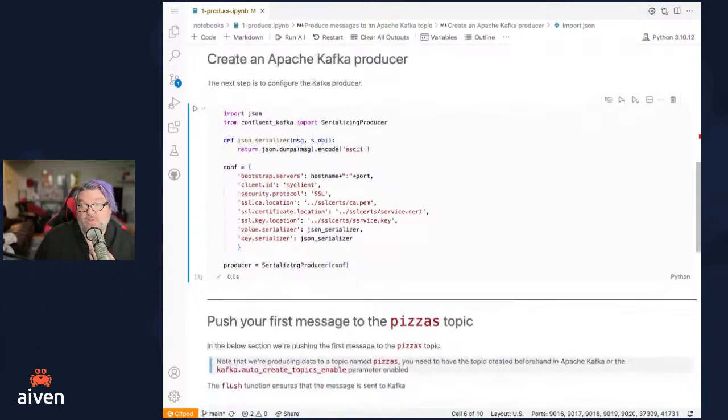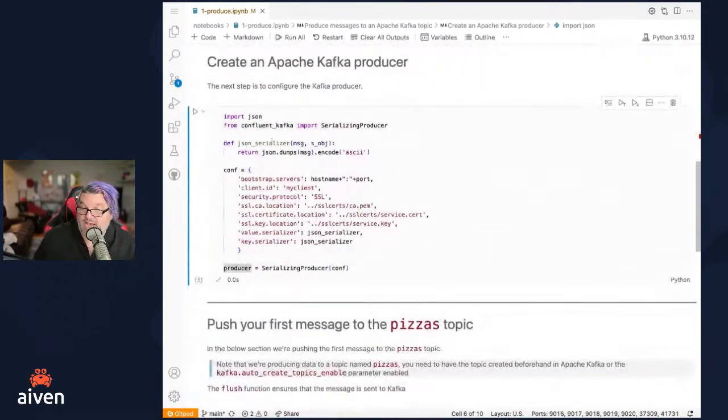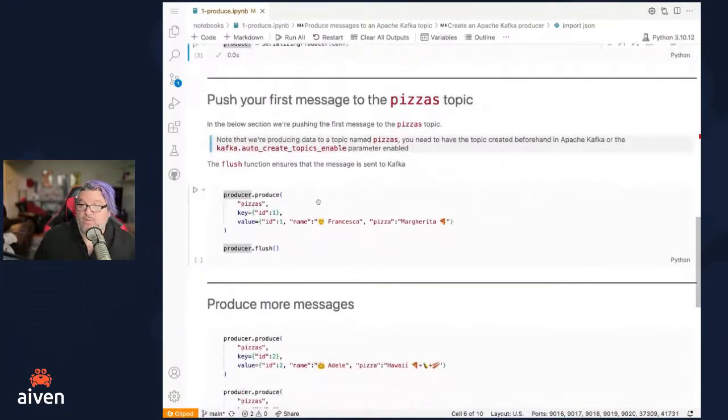There's nothing we need to do other than that exists. But you can see the configuration of that is talking about the different configuration that comes into play. Remember, we said, okay, what are the bootstrap servers? We pulled in that host name and that port. We know we're using SSL. It's telling it where the service certificates exist, and that we're using the JSON serializers. So in this section, we're going to be pushing a message into a topic called pizzas. So we're producing data to a topic named pizzas.